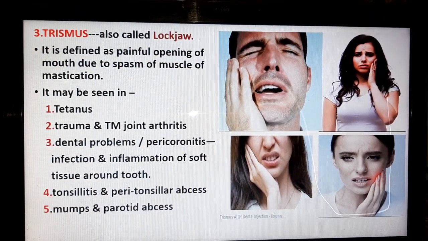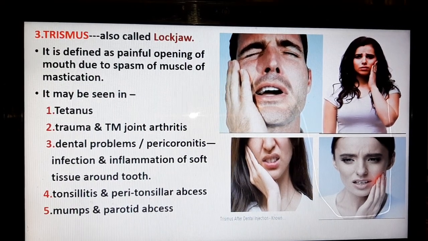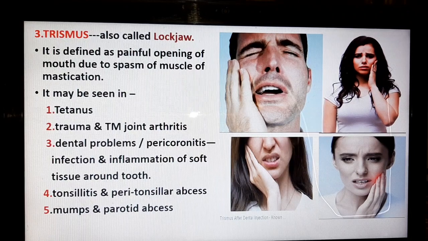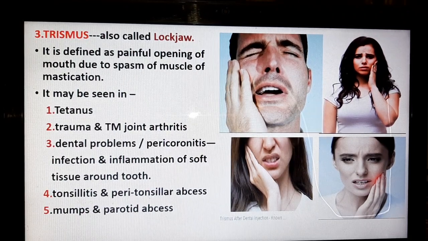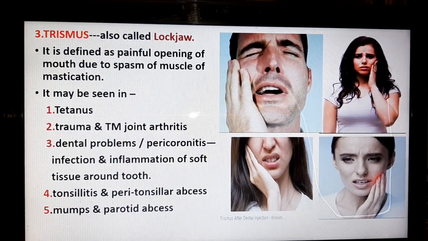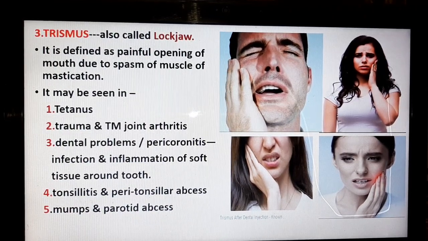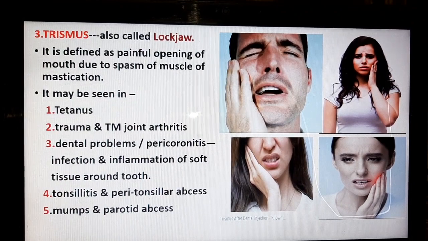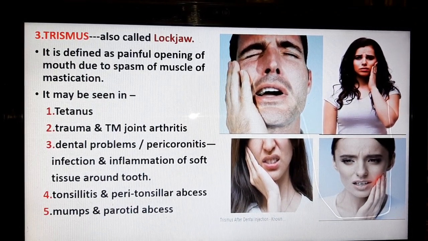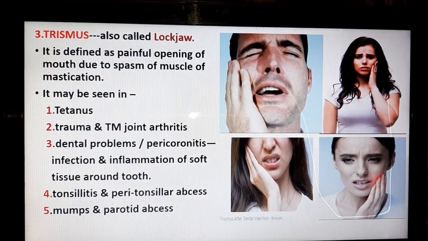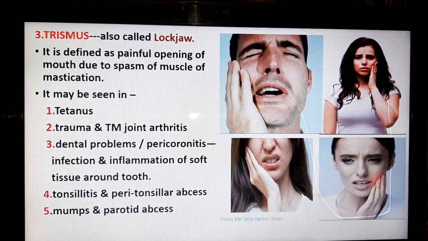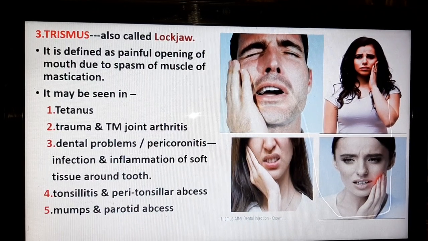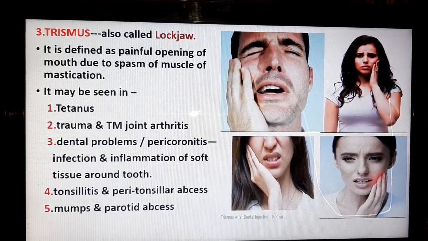The third applied aspect is trismus. It is also called lockjaw. It is defined as painful opening of mouth due to a spasm of muscles of mastication, and it may be seen in different conditions. It can be seen in tetanus, after trauma or temporomandibular joint arthritis, and in dental problems like pericoronitis.